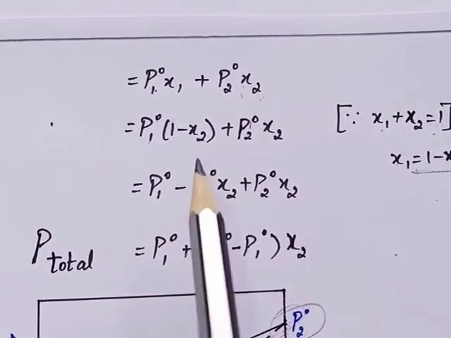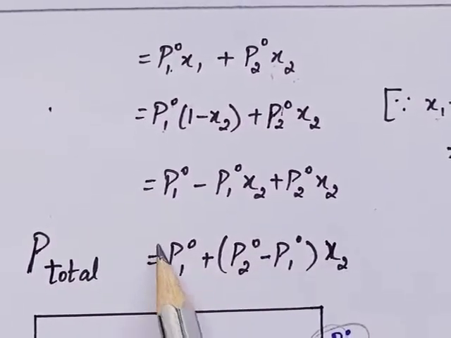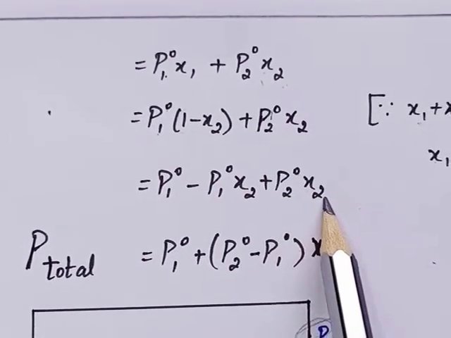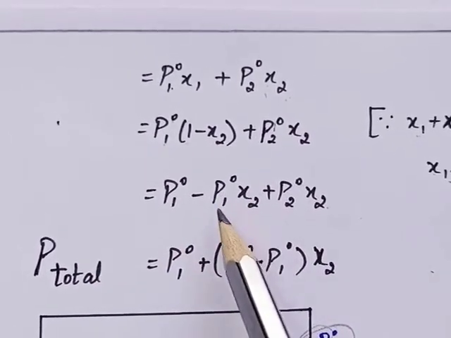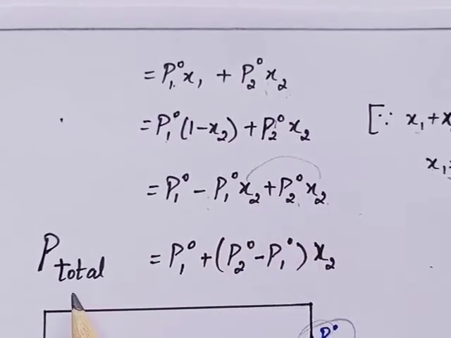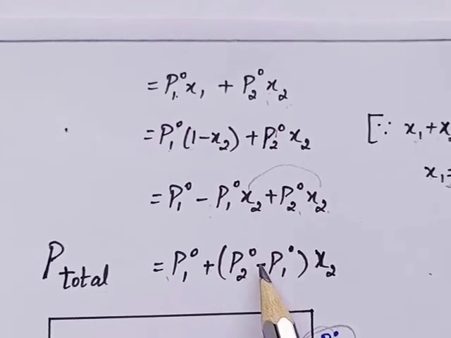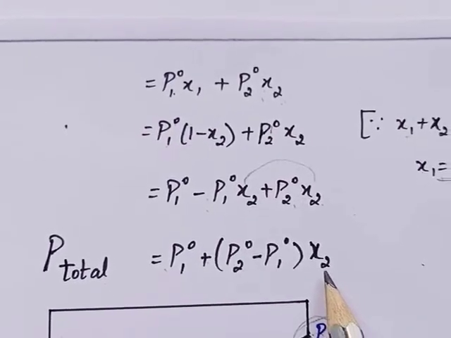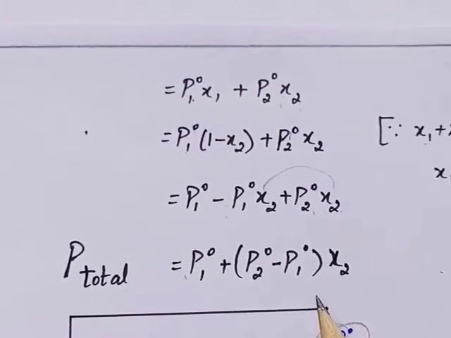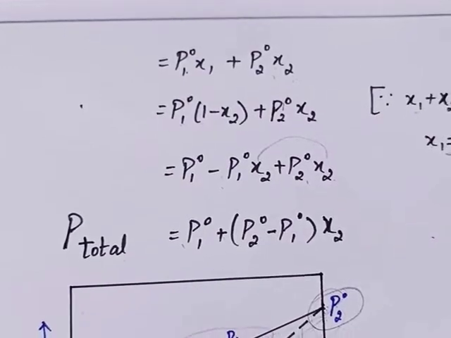Now let's expand this equation. I get P1 naught minus P1 naught into X2 plus P2 naught into X2. Now I take out the common term X2 from both these terms. I get P total is equal to P1 naught plus (P2 naught minus P1 naught) into the mole fraction of component 2, X2. From this equation we can come to three different conclusions, children.